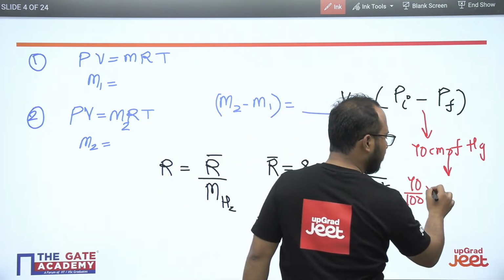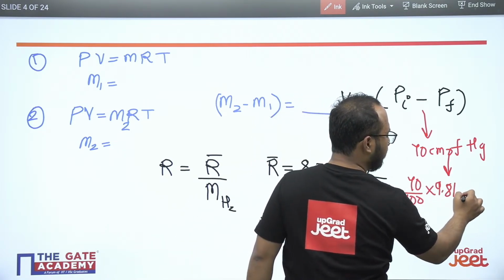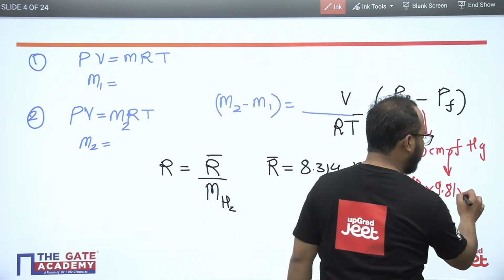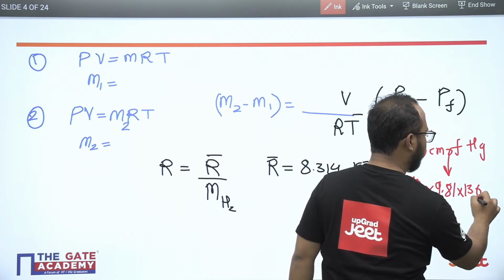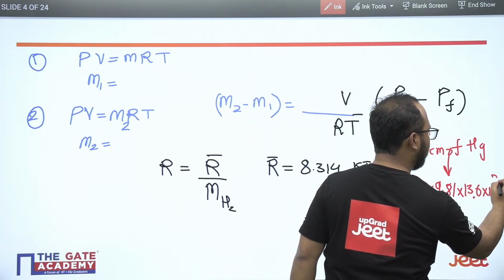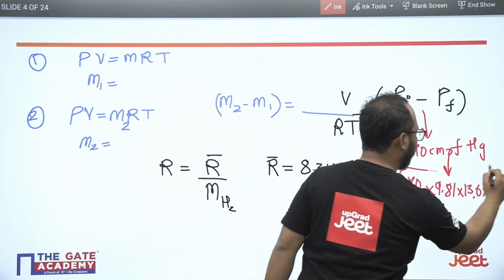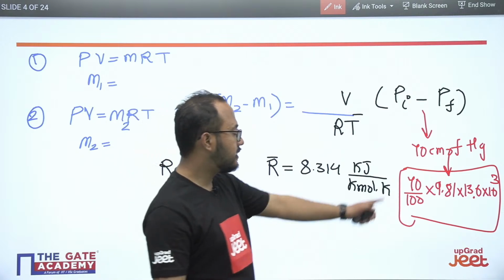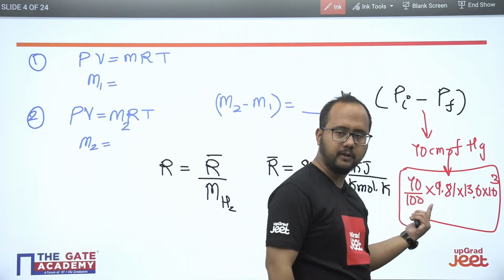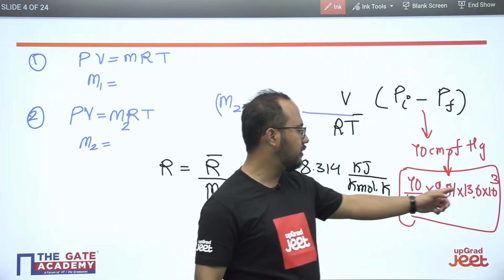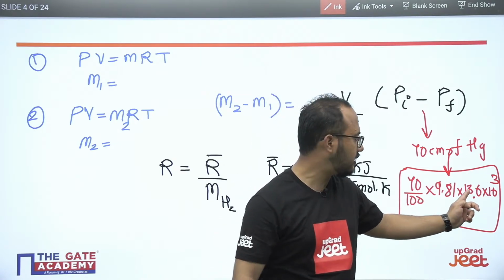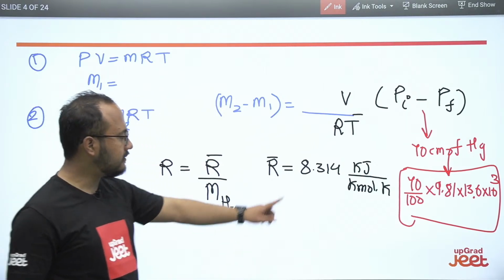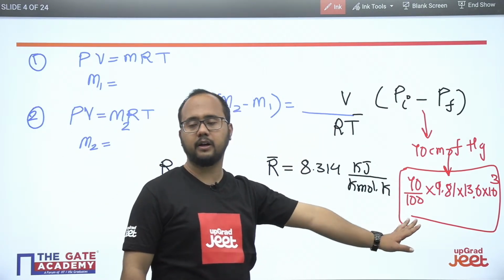Rho g h, g value will be 9.81. What will be the density of mercury? 13.6 into 10 to the power 3. So this is the value of the pressure difference: 70 centimeter of mercury, 70 divided by 100 in meters, times 9.81 for g, and the remaining is the density. Gautam, please make this correction, then definitely you will get the right answer.